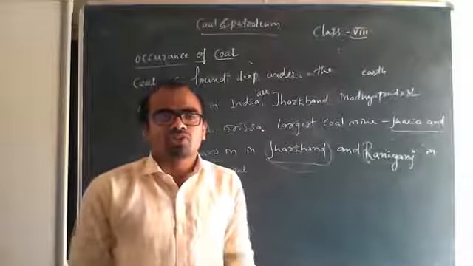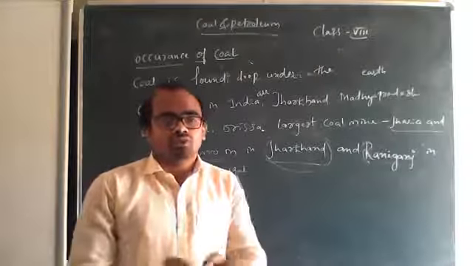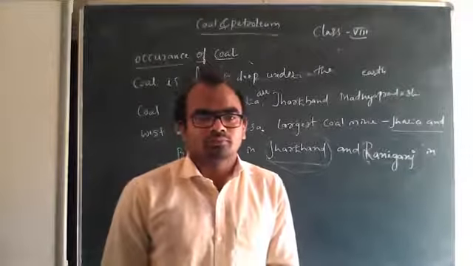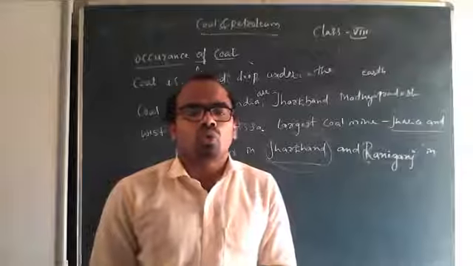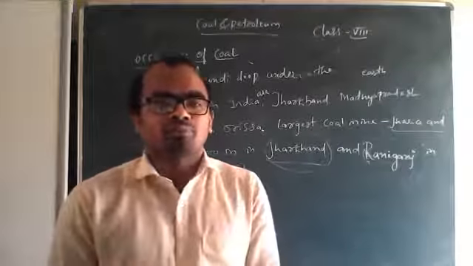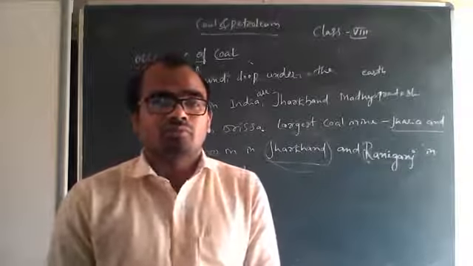This process is called carbonization, because coal is a form of carbon.